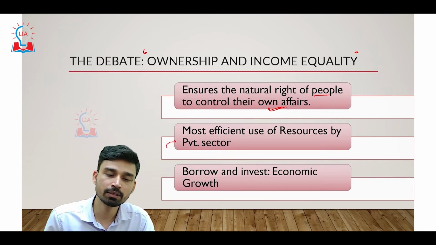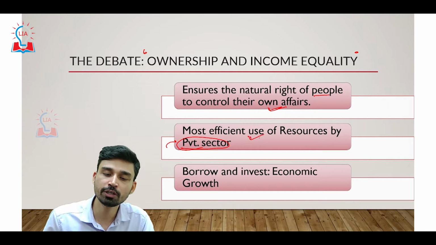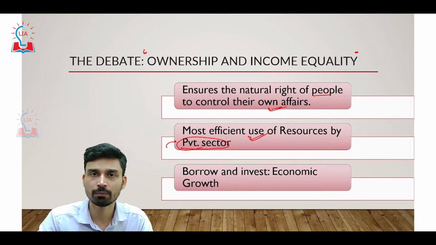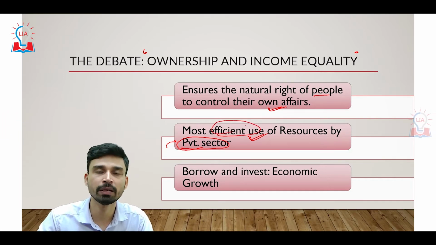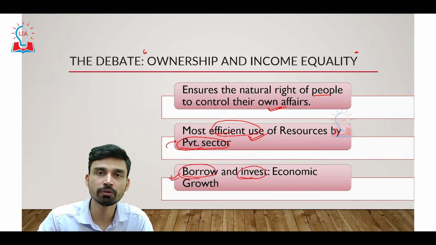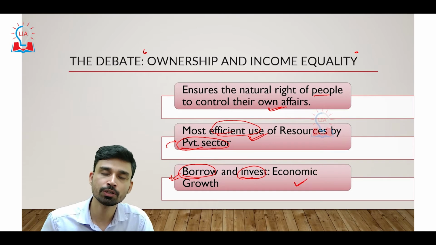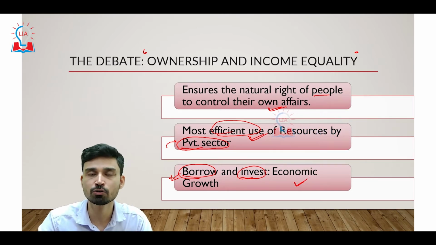Second, as capitalism is dependent on the private sector, it says that the most efficient use of resources is only possible by the private sector through methods of innovation. The government sector cannot efficiently use the resources, and that is the second benefit of capitalism. Third, since capitalism also depends on the principles of borrowing and investment, due to continuous borrowing and investment, there is scope for huge economic growth, and that is why the rate of growth of capitalist countries in the past has also been much higher as compared to the socialist countries.